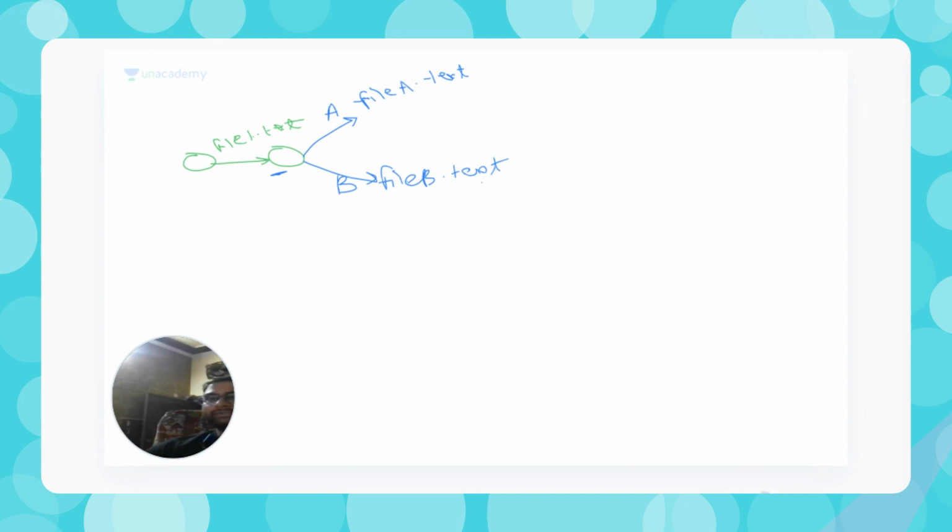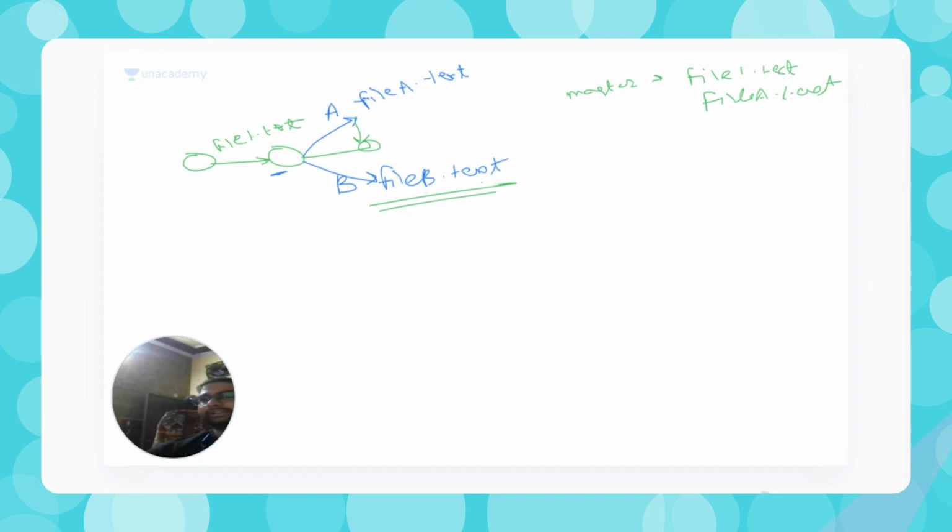But before file b.txt got added, this user got his changes merged into master. So now master is over here, so master contains file1.txt. So this is the state of master. Master contains file1.txt plus file a.txt. But this branch B user just contains file1.txt, and it created file b.txt.